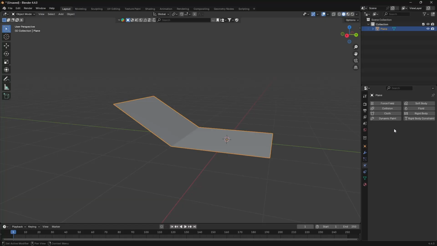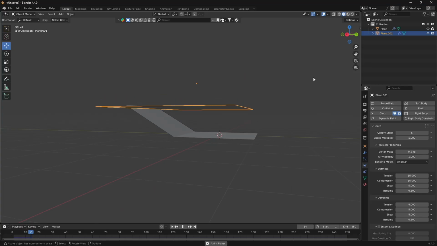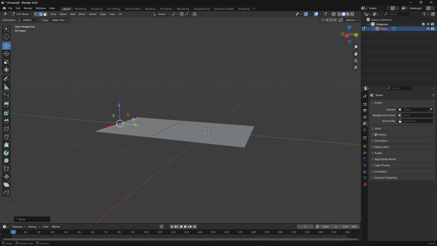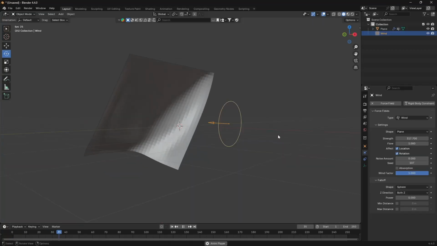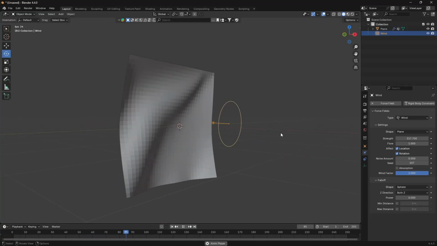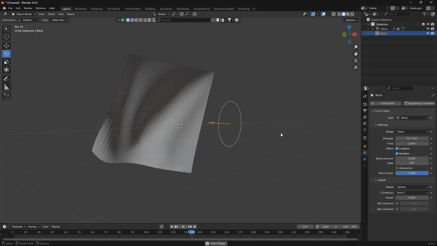Alright, let's just get the basic shit out of the way. So the collision modifier is what you add to things when you want a physics object to interact with them. So if you're making a ramp, then you'd make the ramp a collision object by adding this modifier to it. Forces are, you know, forces. So if you wanted a wind in your scene or turbulence or just a constant fixed amount of force, then this is what you'd use to get it.